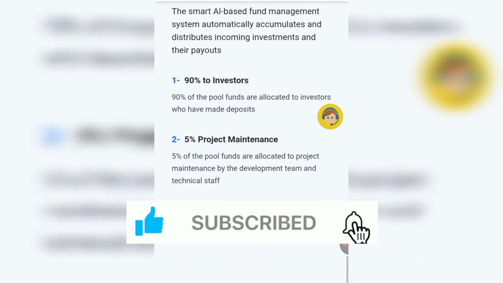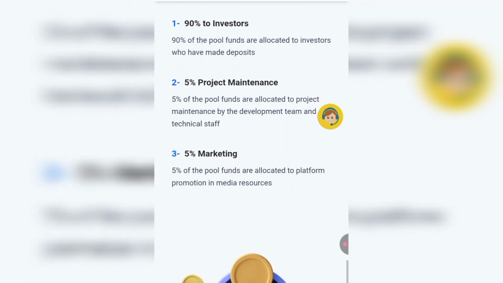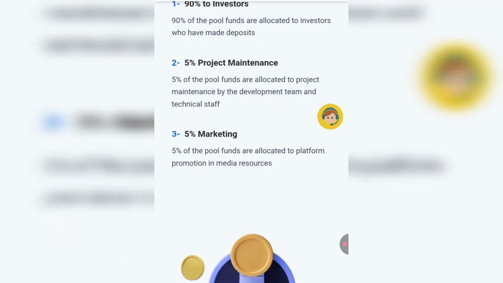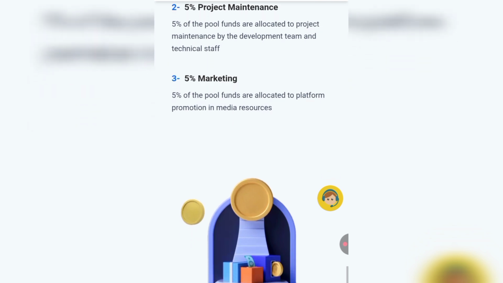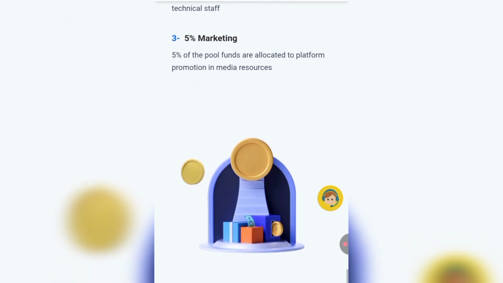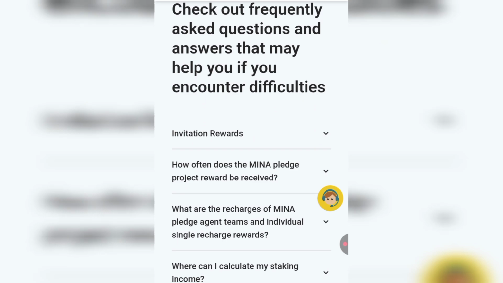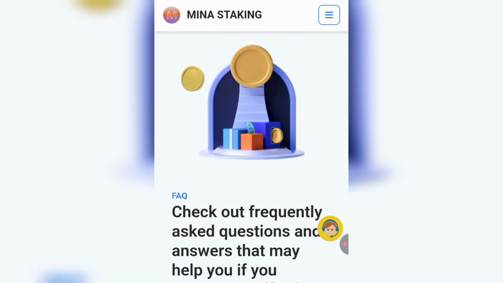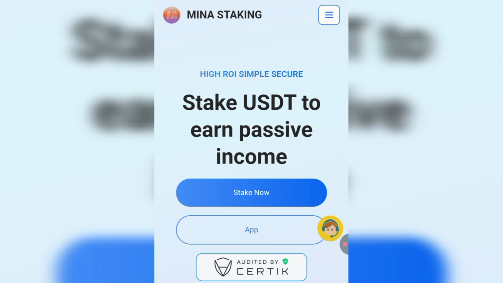First, 90% of the pool funds are allocated to investors who have made deposits. Second, 5% for project maintenance: 5% of the pool funds are allocated to project maintenance by the development team and technical staff. Then 5% for marketing: 5% of the pool funds are allocated to platform promotion in media resources. If you scroll down, you see the frequently asked questions, where you can ask the customer care service anytime you encounter any problem while using the platform.